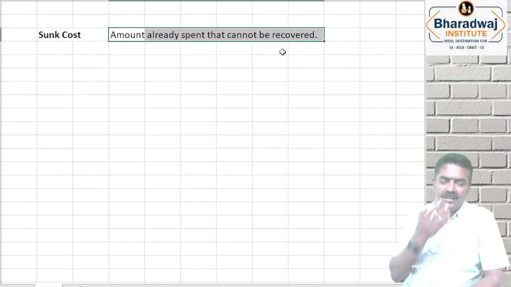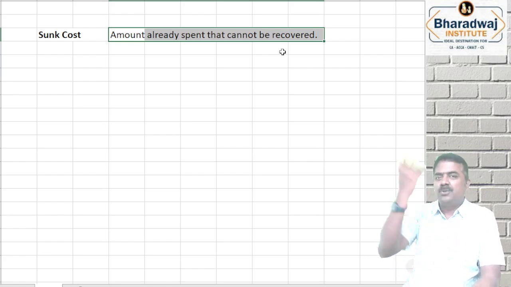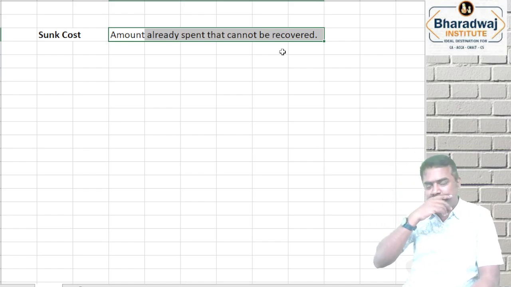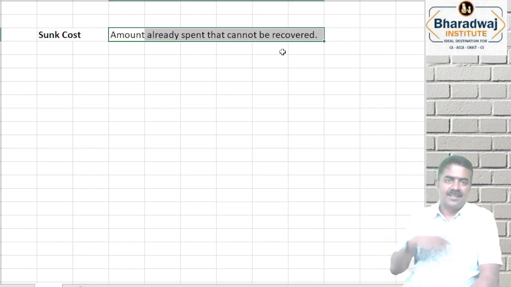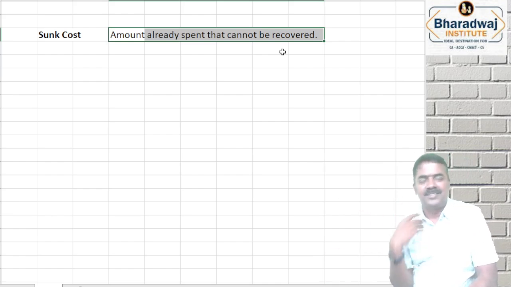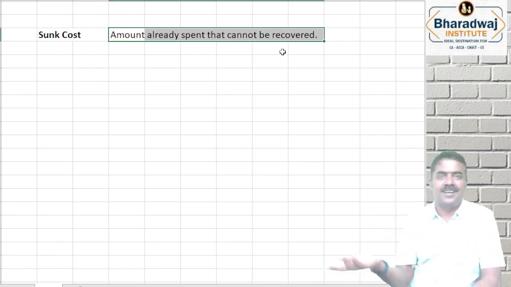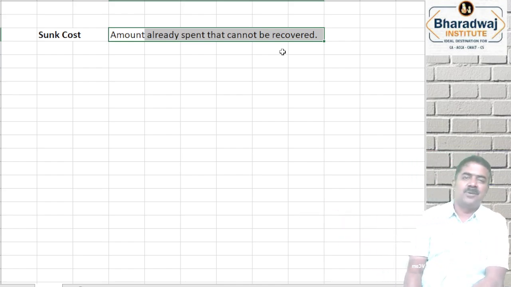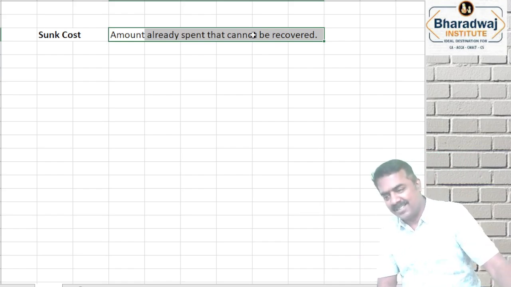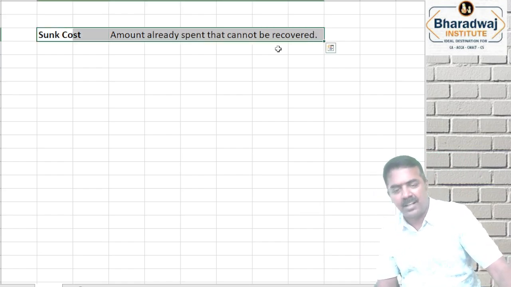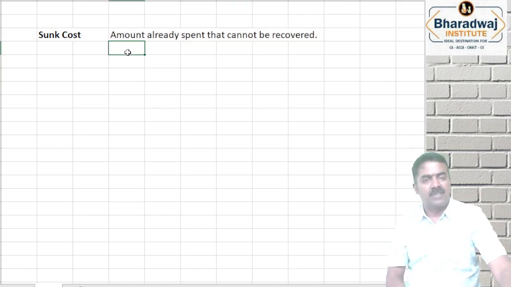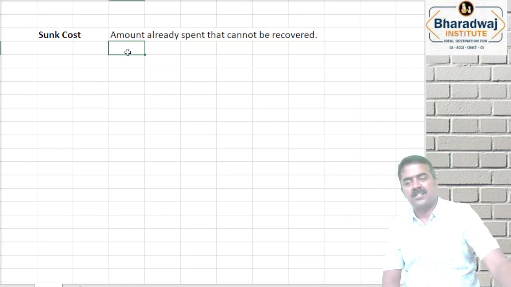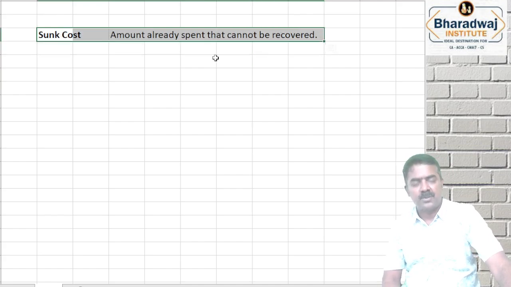Amount spent already that cannot be recovered. For example, Byju's huge amount advertisement la spend பண்ணாங்க இல்லையா? அது என்னது? Sunk cost. Amount spend பண்ண திருப்பி எடுக்க முடியுமா? ஷாருக் கான் போய் திருப்பி கேட்க முடியுமா? சிஎஸ்கே கிட்ட இருந்தோ இந்த ஐபிஎல் ஸ்பான்சர் கிட்ட இருந்தோ திருப்பி கேட்க முடியுமா? No, that is called as which one? Sunk cost. Amount spent already that cannot be recovered. This will include advertisement expenses, marketing expenses, research expenses. All these are called as which one? Sunk cost.